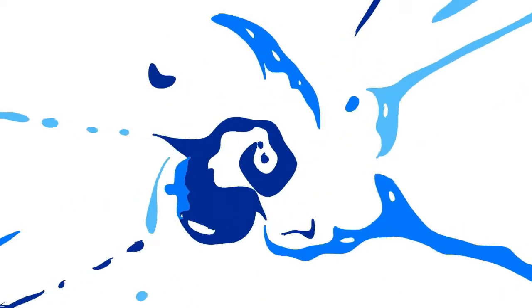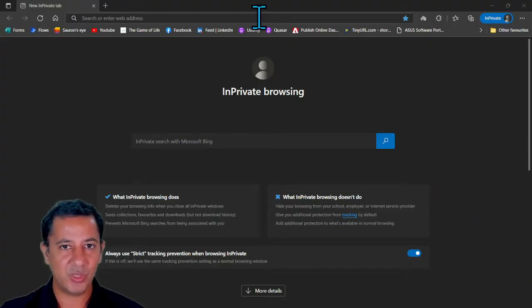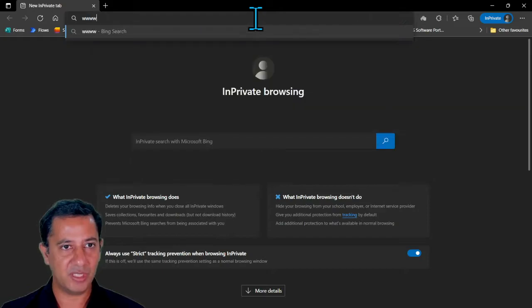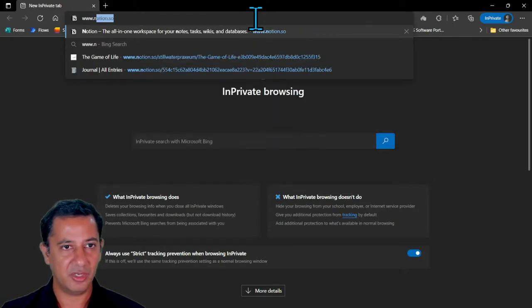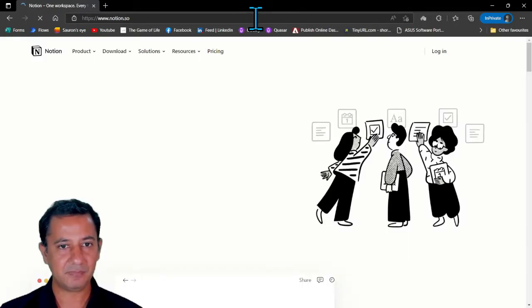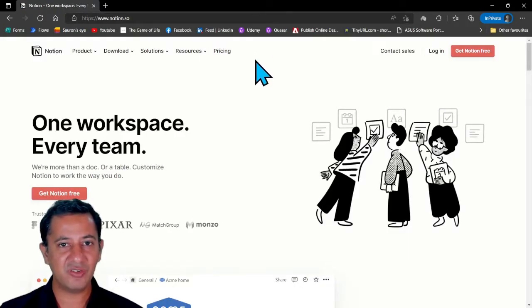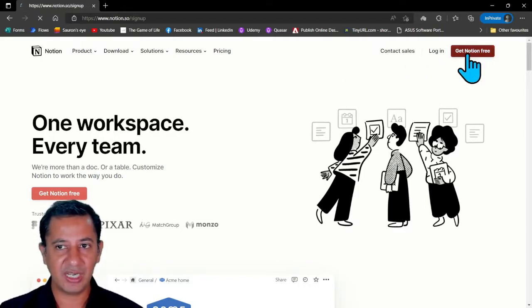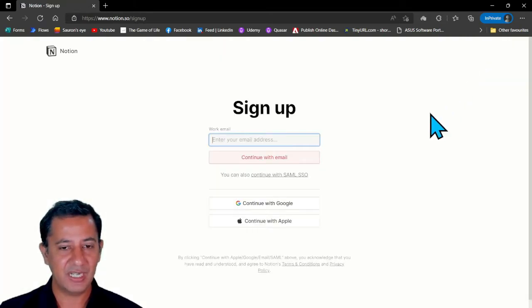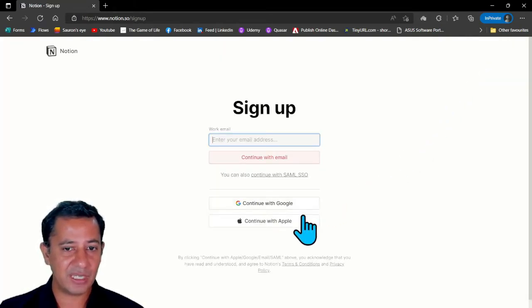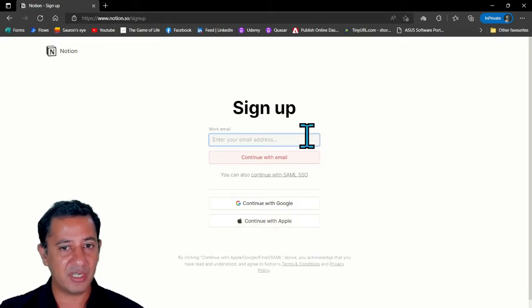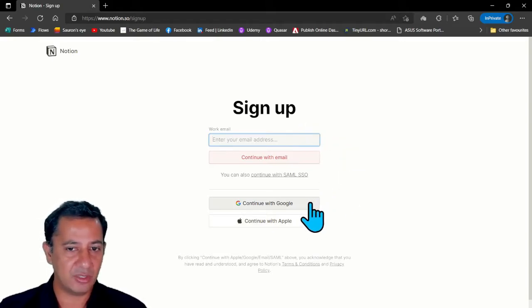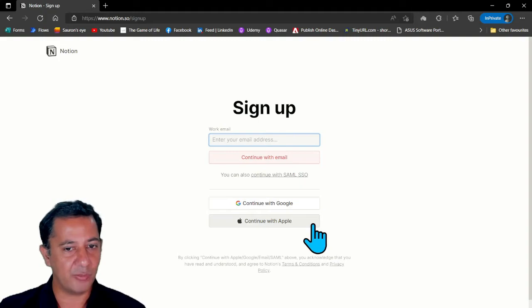So let me take you first of all to a website, which is www.notion.so, right? And once you reach there, you can create an account for yourself. So over here on the top right, you can see it says Get Notion Free. So if you click on that, right, over here you can sign in with your Gmail or your Apple ID or even some other address. But if you are Android, I would just take the Google ID. And if you have an iPhone, I would just take your Apple ID.